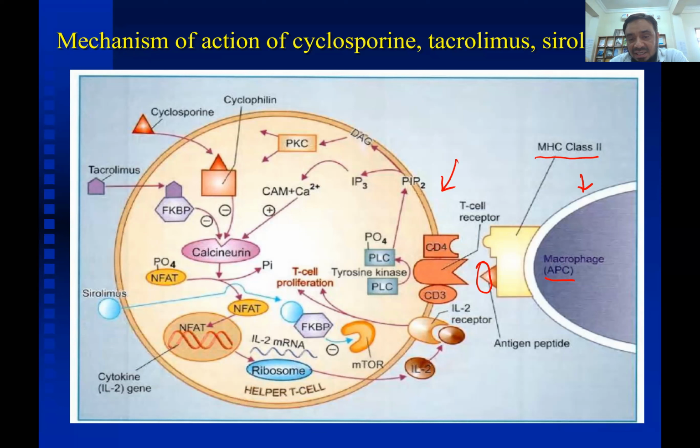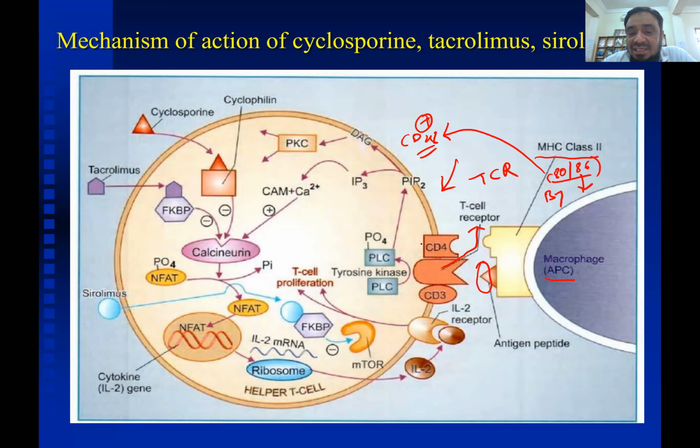This is a T helper cell or CD4 cell having the T cell receptor. When this antigen is presented to the T cell receptor, and there is also co-stimulation, that is CD28 stimulation by B7, that is CD80 and 86, any one of them which combines with this CD28, it will lead to the activation of this T cell receptor.